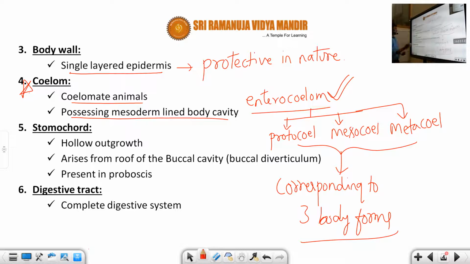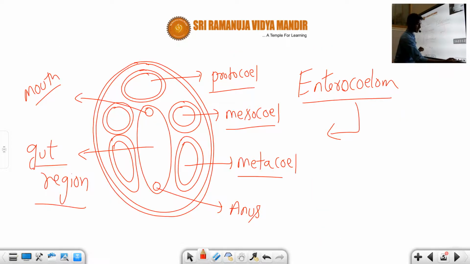So another important point, students, is the stomochord. Actually, it is differentiated from the notochord. So stomochord and notochord are different. Stomochord means a hollow outgrowth structure which arises from the roof of the buccal cavity. That we call the buccal diverticulum. It is present in the proboscis region only. So where is it present? You can see the diagrammatic part here.